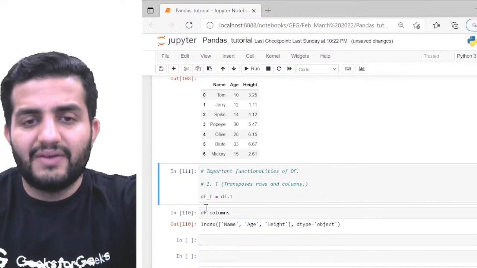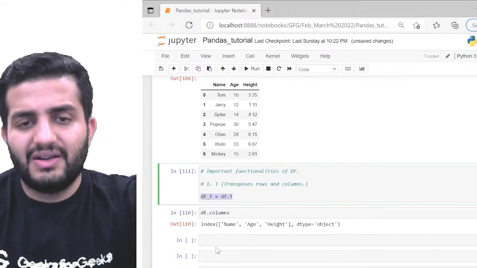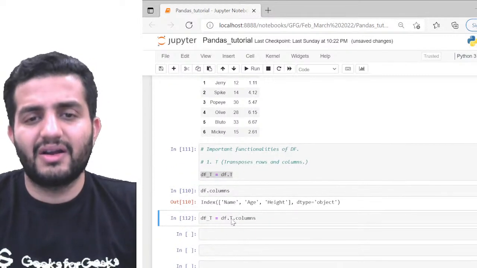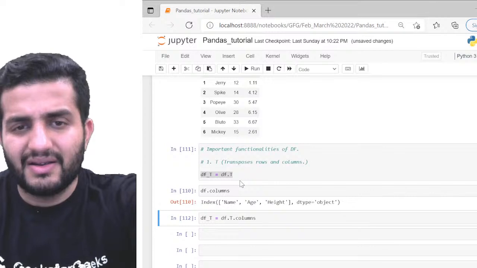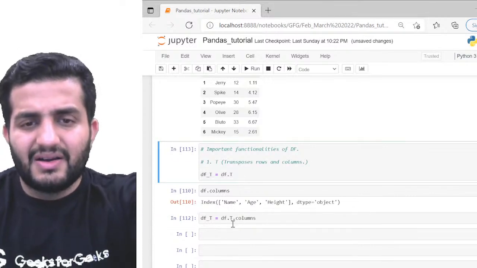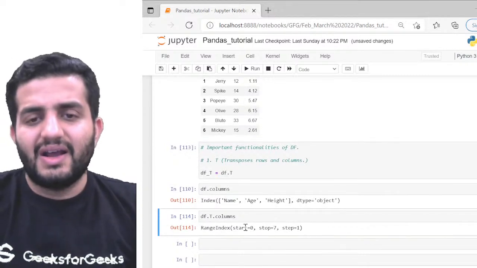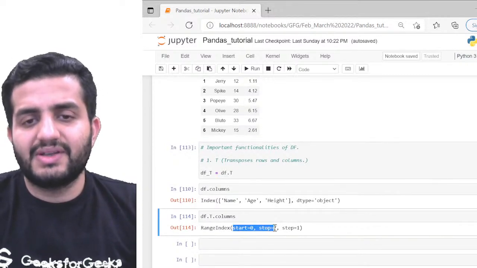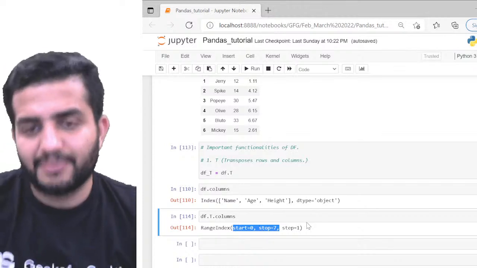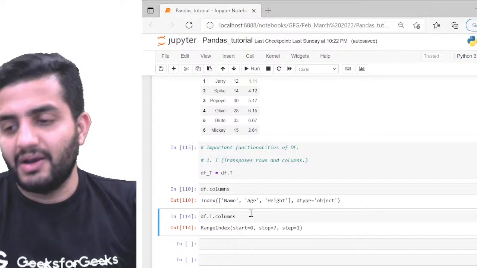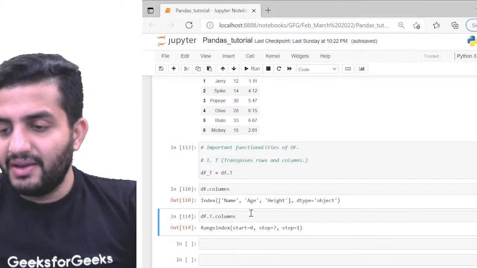Now if I do df underscore t dot columns, now array, my bad, I have to do it like this. Now can you see this? I have the numbers starting from 0 to 7, which is again an iterable object. Step size is 1, so it's a range index kind of a thing. It's a default name which I've done, right?